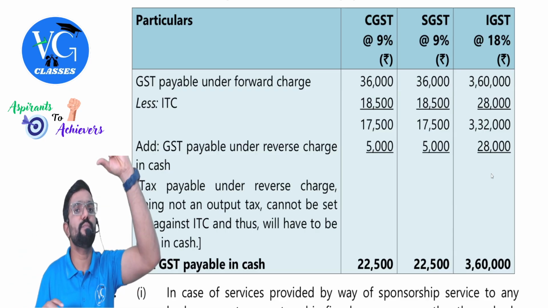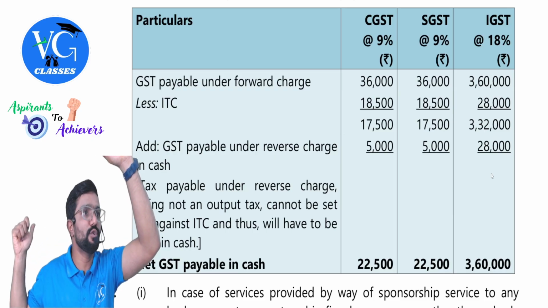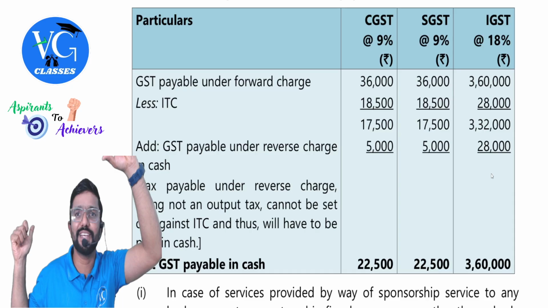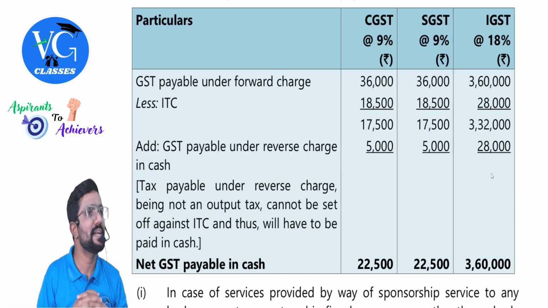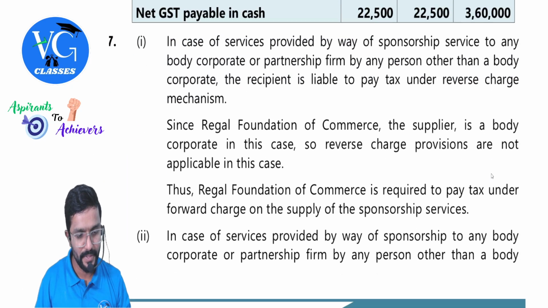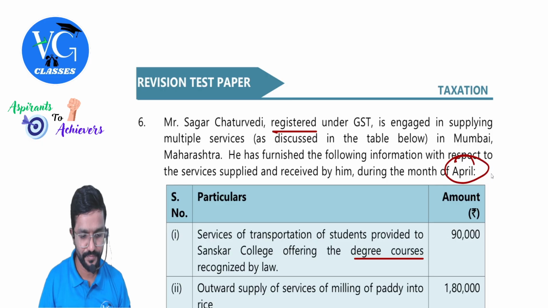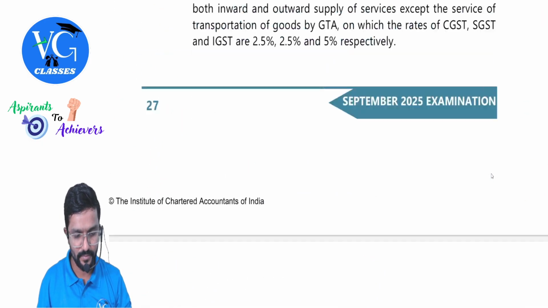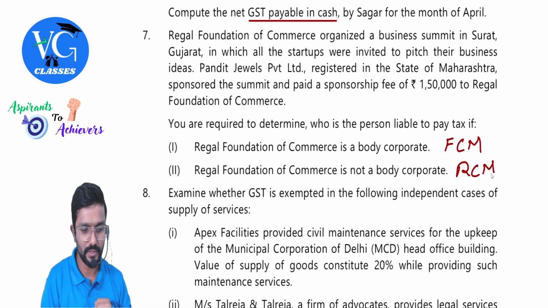And for output tax and ITC, obviously you have to do a calculation. They would not have given the figures directly. You need to do a calculation. Yes. Sure. We'll move forward. Sixth one done. Seventh question.